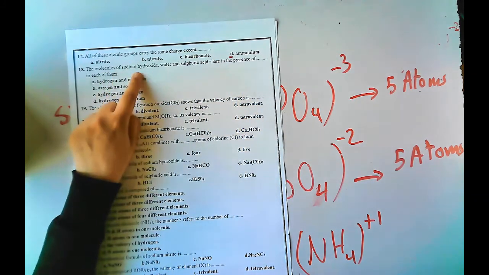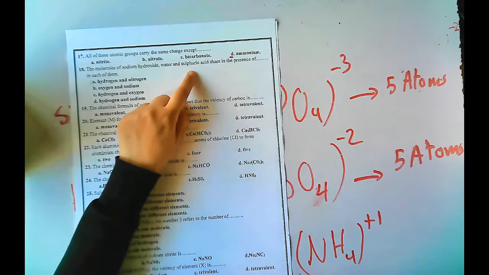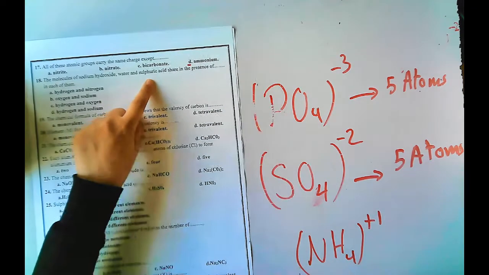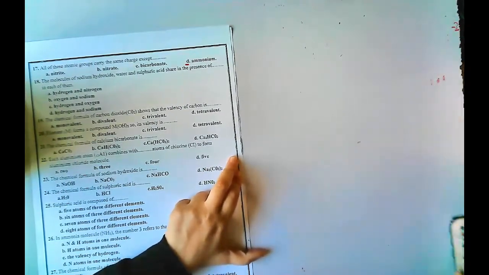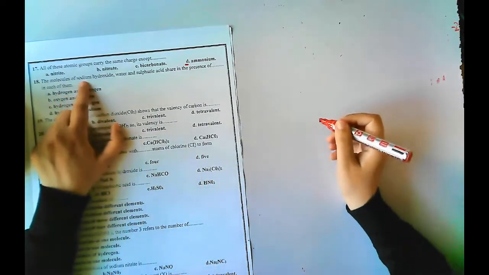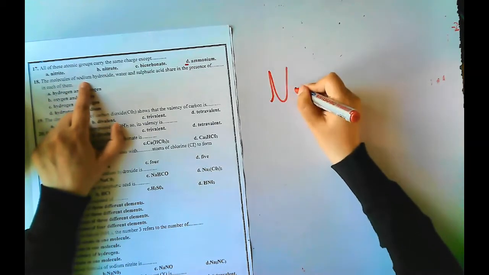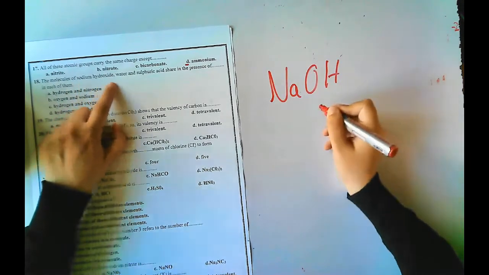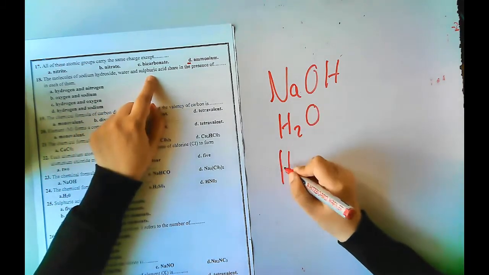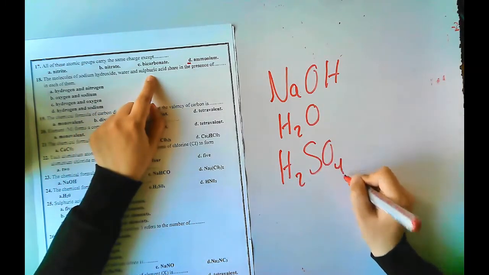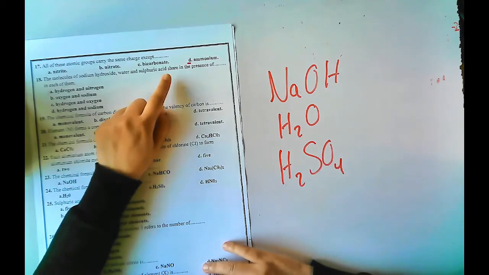The molecules of sodium hydroxide, water, and sulfuric acid share in the presence of what in each of them? Let's write them one by one. At first, sodium hydroxide. Water. Sulfuric acid H2SO4.